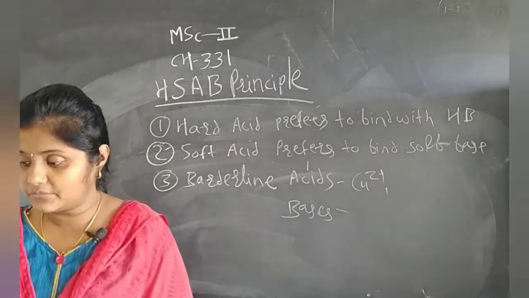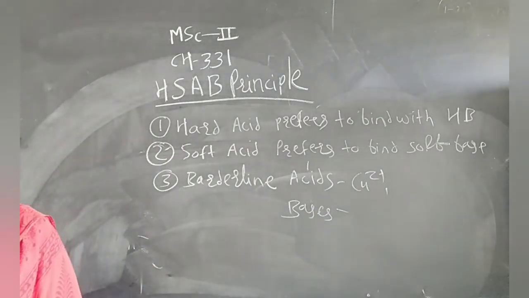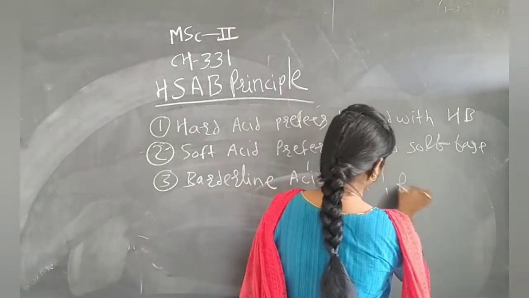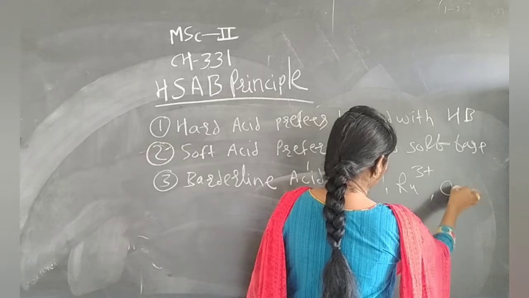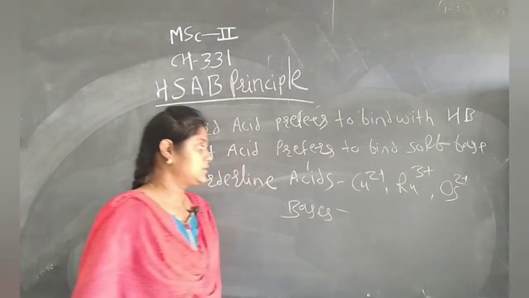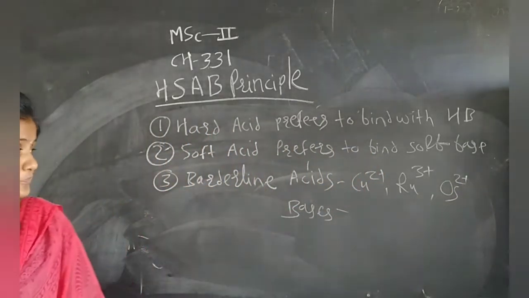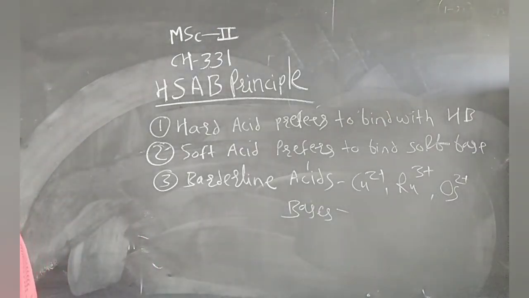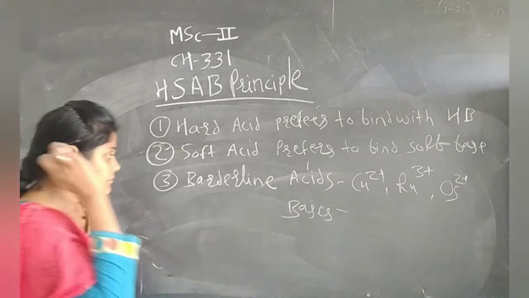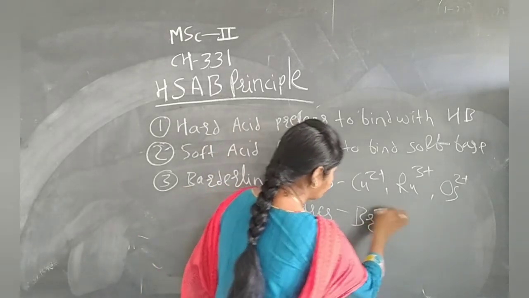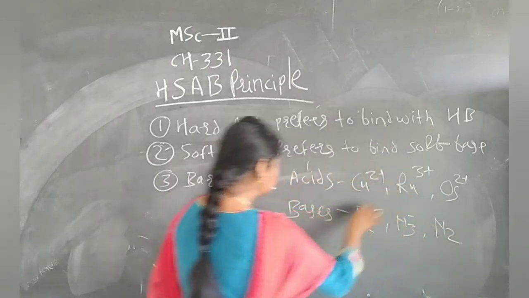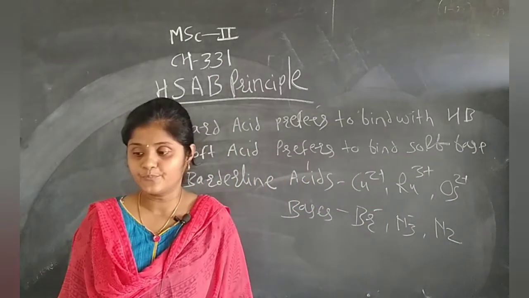Also, along with that, we are considering ruthenium and osmium, ruthenium in +3 state and osmium in +2 state. Cu2+, Ru3+, and Os2+ are examples of the borderline acids, and the borderline bases are Br-, N3-, and N2.